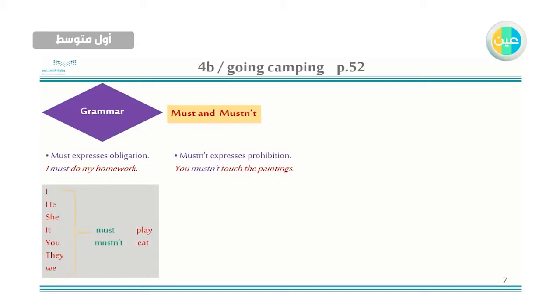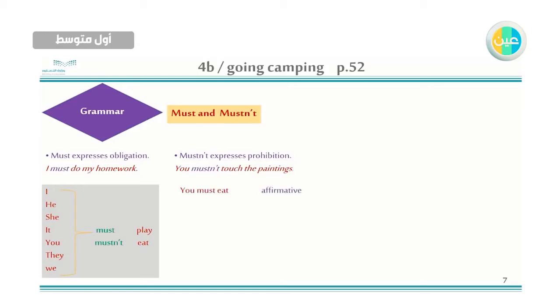And the structure of the sentence with must and mustn't: subject I, he, she, it, you, they, we, and must or mustn't, and the base form of the verb. Why? Because must and mustn't are modal verbs, and we use the infinitive after a modal verb, الفعل في المصدر لكن بدون to.